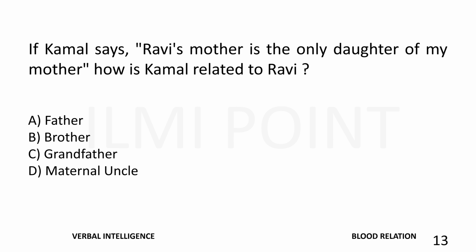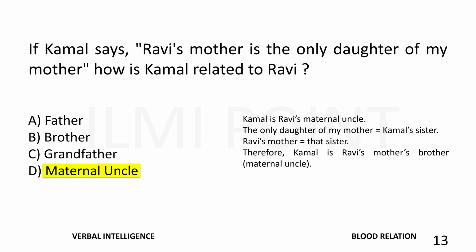If Kamal says, "Ravi's mother is the only daughter of my mother," how is Kamal related to Ravi? The right answer is maternal uncle. Kamal is Ravi's maternal uncle. The only daughter of my mother is equal to Kamal's sister, and Ravi's mother is equal to that sister. Therefore, Kamal is Ravi's mother's brother, that is the maternal uncle.